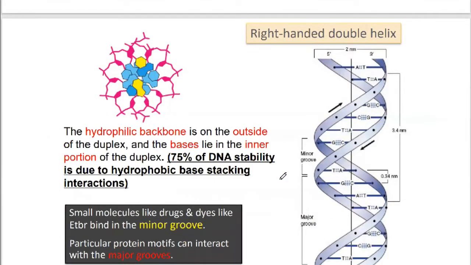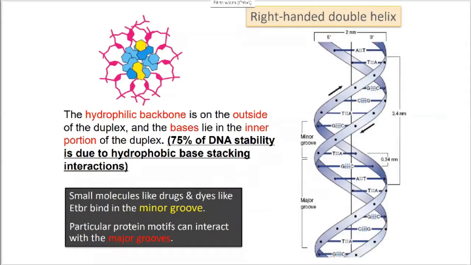Next, when you talk about the right-handed DNA molecule, then this is the structure of the right-handed DNA molecule. In this structure, you can find that the two strands of the DNA are wrapped in the clockwise direction. So the orientation of the two strands is clockwise. दोनों strand एक दूसरे से clockwise direction में move कर रहे हैं. That is why the double-stranded DNA has a right-handed conformation.